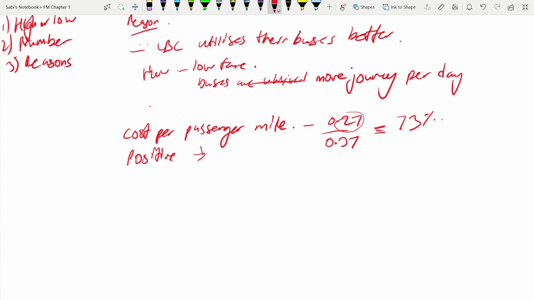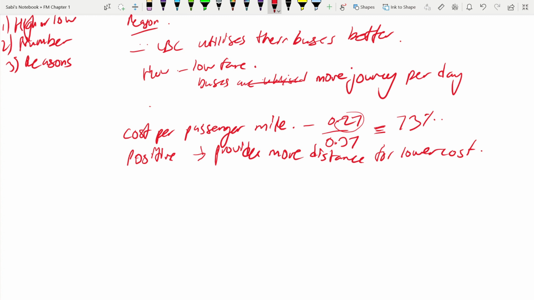Write it here. Okay. Provide more distance for lower cost. So in terms of this measure also, they have performed well.